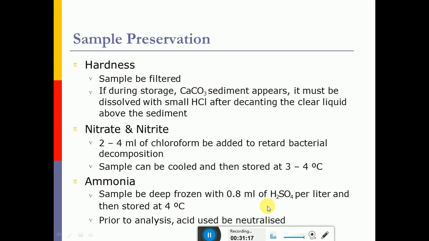And for hardness, the sample should be filtered, and if you want to store the sample, the calcium carbonate sediment may appear. So in order to dissolve that, we may have to add a small quantity of HCl after decanting the clear liquid above the sediment.